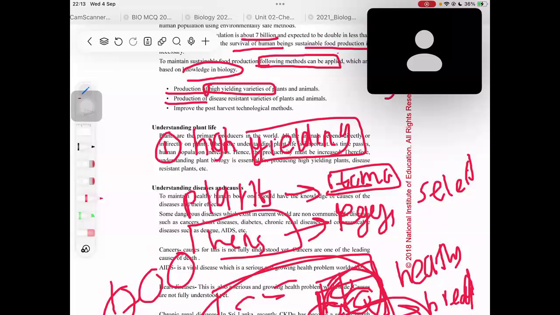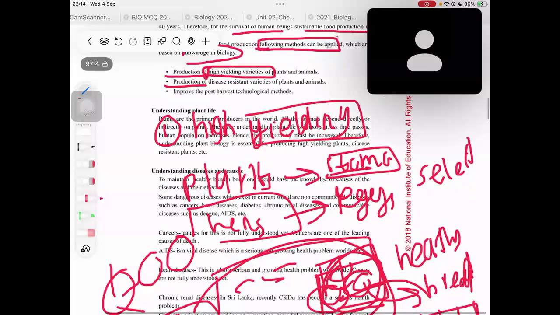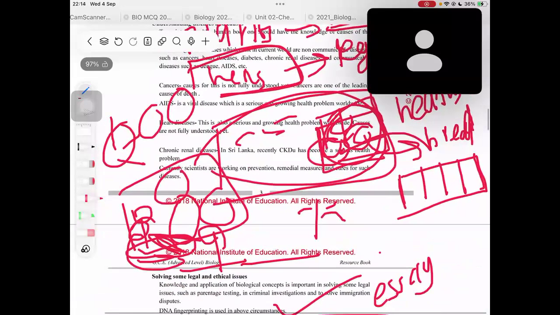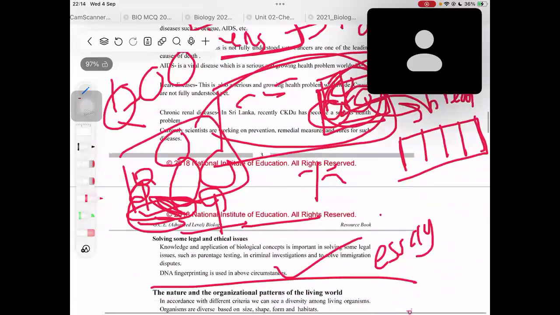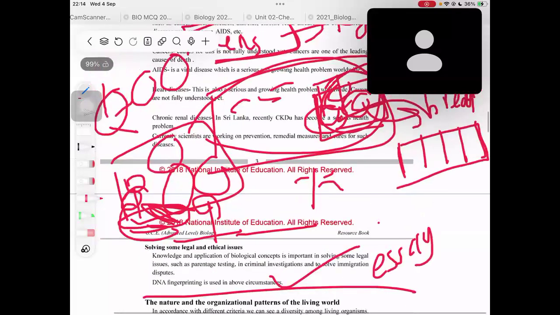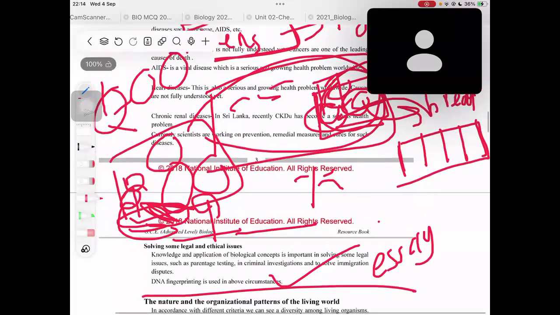Then the second solution is production of disease resistant varieties of plants and animals. Now, what if these hens catch diseases always? That means they are not healthy enough to produce the eggs, right? Most of the hens would die from these diseases, right? Because in a farm you can't treat all the hens, you can't give medicines to all the hens in a farm, right? So most of the unhealthy hens will definitely die, right? So in that case we have to use healthy hens, or we have to use disease resistant hens, right?